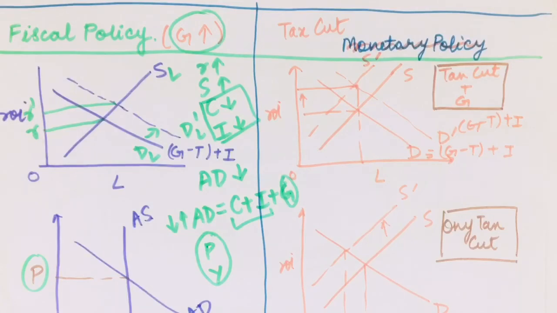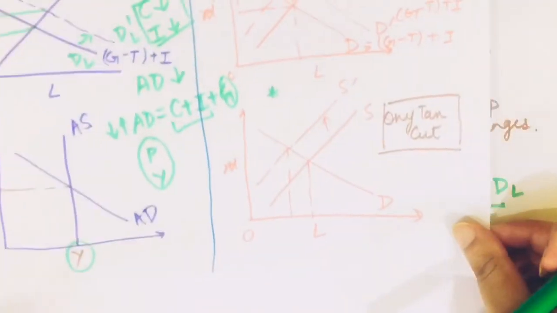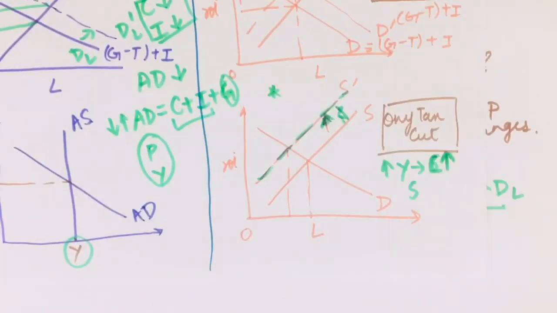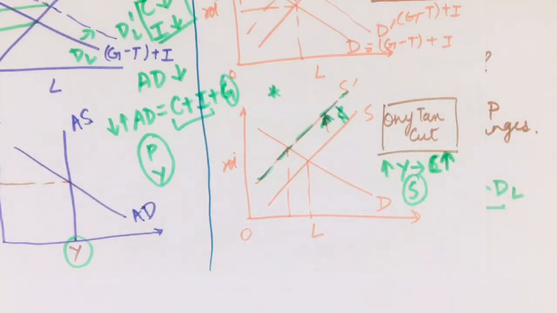Another kind of fiscal policy that the government can take is a tax cut. So when a government is taking a tax cut, you can look at this graph. What is happening when there is a tax cut? That essentially I am earning more income and now my consumption is dependent on my income, right? And essentially when my income has risen, my consumption would rise. So now what happens to my savings in this case? Would it fall or would it rise? So actually what happens, we assume this tax cut to be proportional tax.